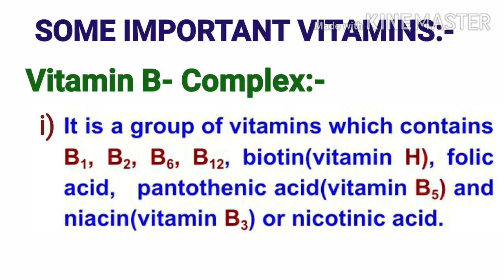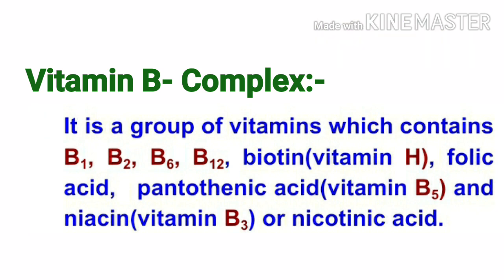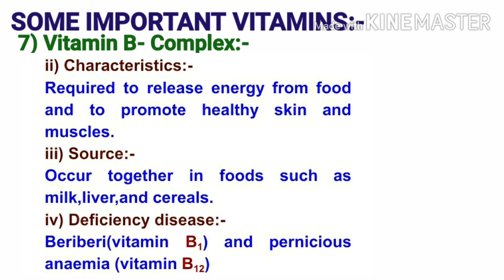The next topic is vitamin B complex. So vitamin B complex is a group of vitamins which contains vitamin B1, vitamin B2, vitamin B6, vitamin B12, biotin, that is vitamin H, folic acid, pantothenic acid, that is vitamin B5, and niacin, that is B3 or nicotinic acid. Next is characteristics of vitamin B complex.